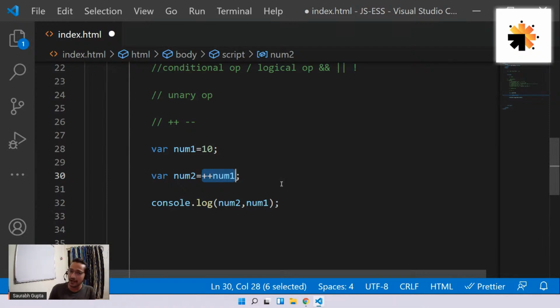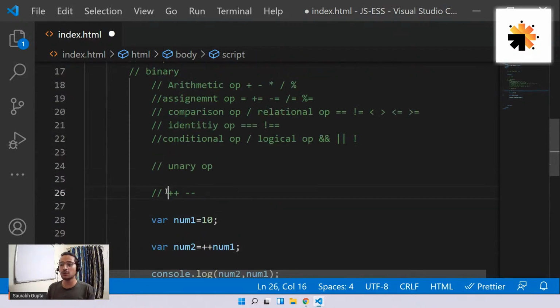Guys, I hope that all the people asking for a repeat, I hope it's cleared now. Okay, I really hope now it is cleared. So these are the two unary operators, guys. These are the two unary operators.